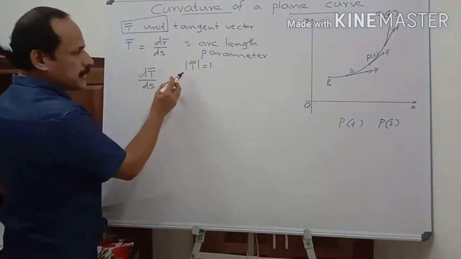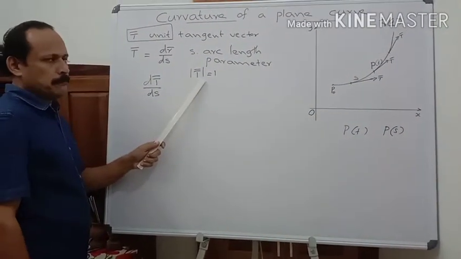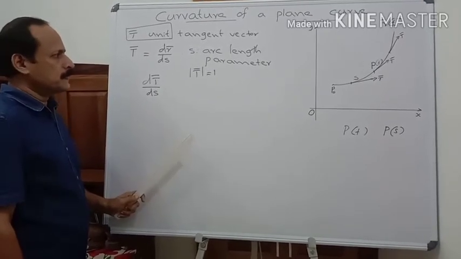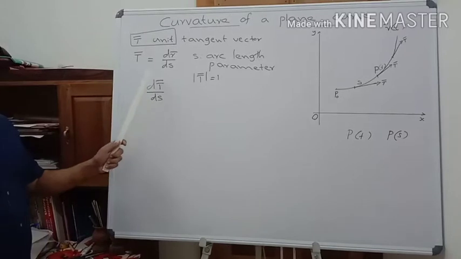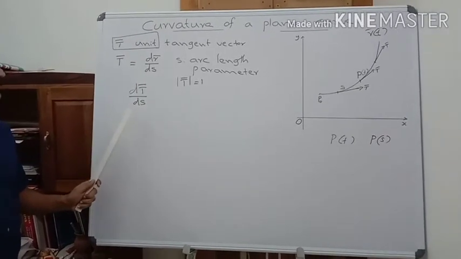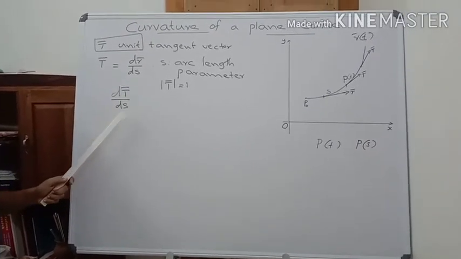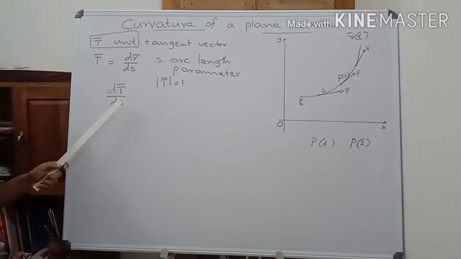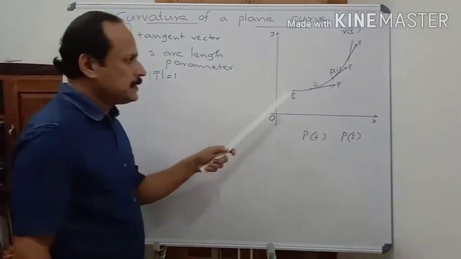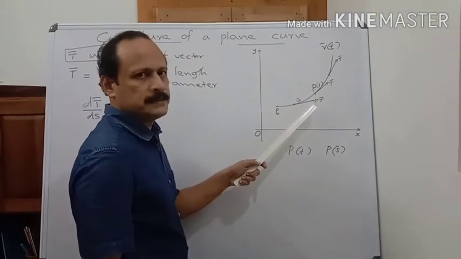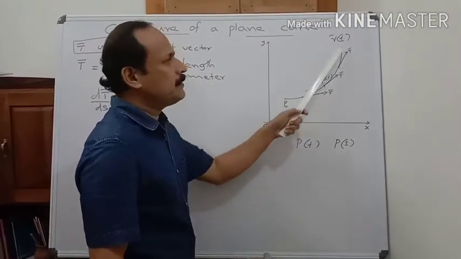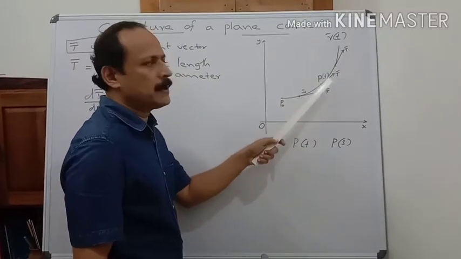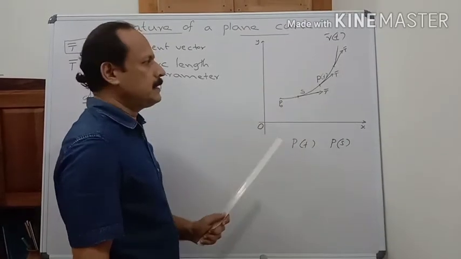So, what is the rate of change of magnitude of t bar? It is 0. And therefore, this derivative gives the rate of change of direction of t bar. And we already observed that when the curve turns or bends, the unit tangent vector t bar also turns.